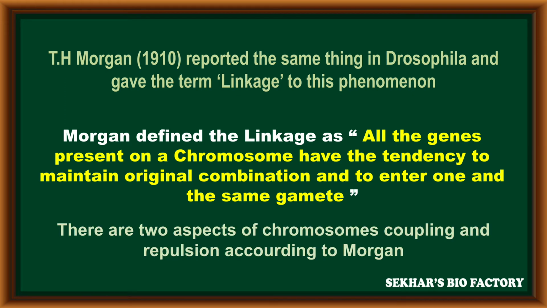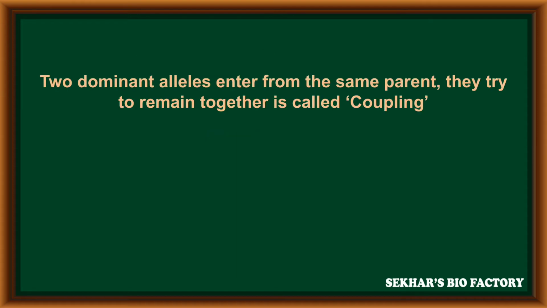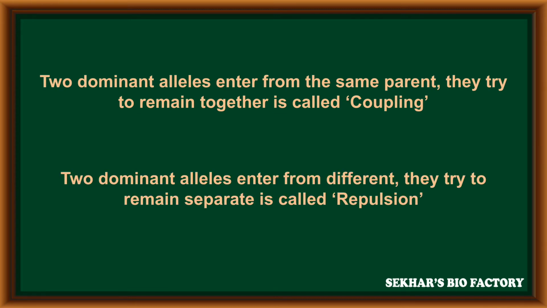There are two aspects of linkage according to Morgan, coupling and repulsion. When the two dominant alleles enter from the same parent and try to remain together, it is called coupling, which is nothing but linkage. When the two dominant alleles enter from different parents and try to remain separated or segregated, it is called repulsion. These are the definitions according to Morgan.